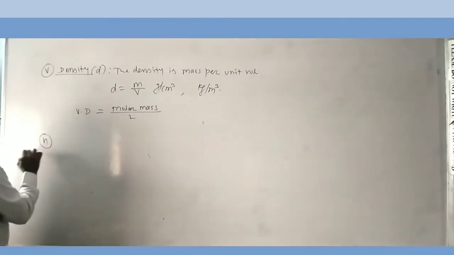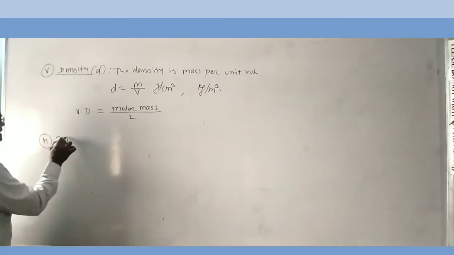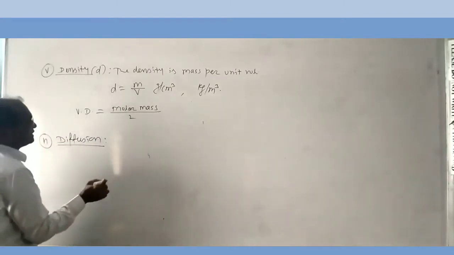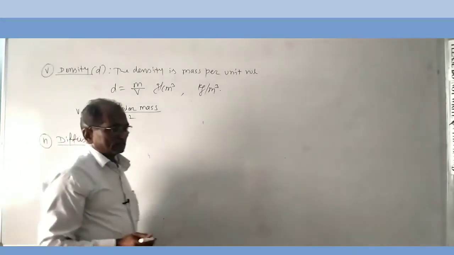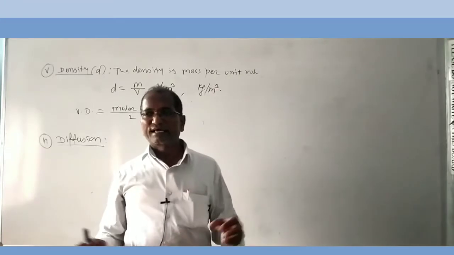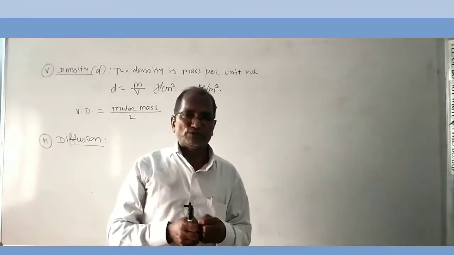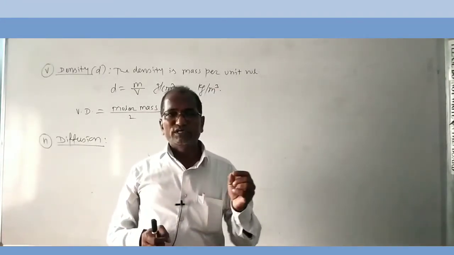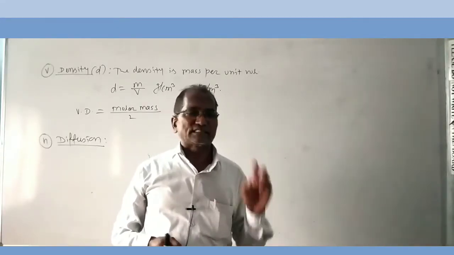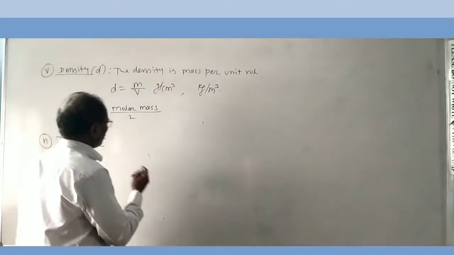Then the sixth measurable property of gas is diffusion. What is diffusion? When different gases are mixed with each other, they uniformly diffuse with each other. The uniform spreading of 2 or more than 2 gases is called diffusion.